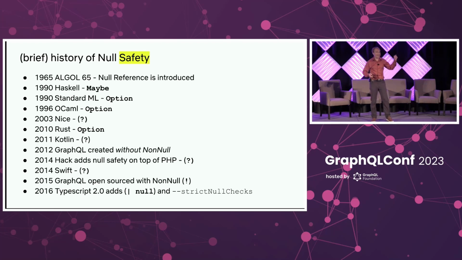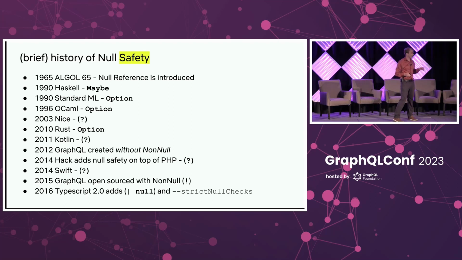Now you get to 1990, and we have Haskell and the ML family of programming languages that are introduced. Now, is anyone here using Haskell in production? Raise your hand. Okay, awesome. Now keep your hand up. Now show me with your fingers, how many users do you have? 3, awesome. Live your best life. For the rest of us, this has taken a while to make it into mainstream programming languages.